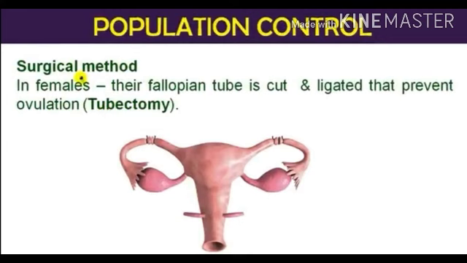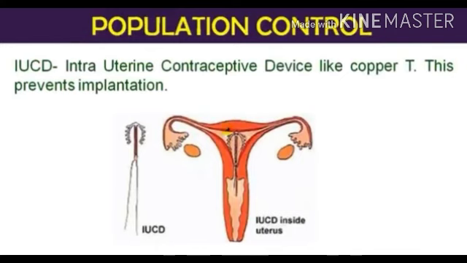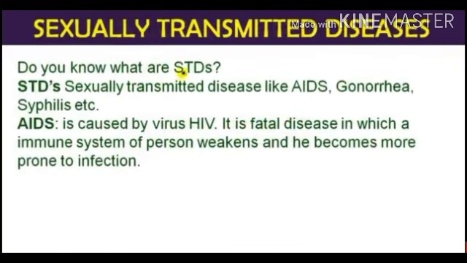Okay, next is IUCD. IUCD stands for intrauterine contraceptive device, like copper T. This prevents implantation.